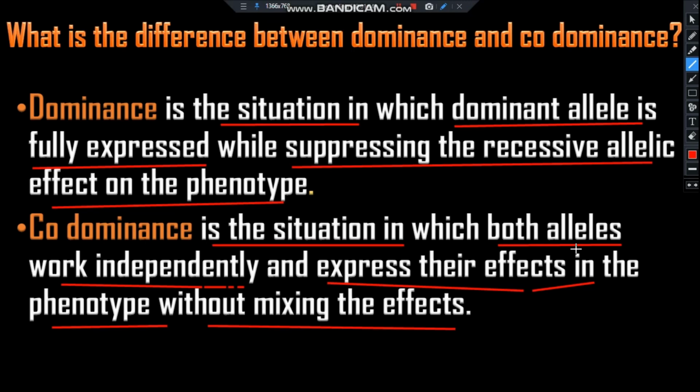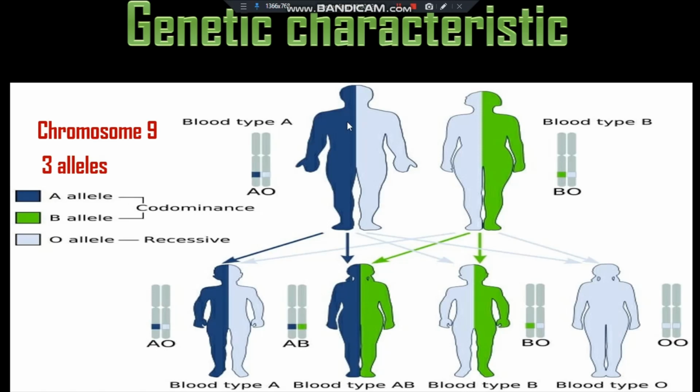Here A and B alleles are codominant. That means both alleles work and express their effect independently. So in AB, they express independently.